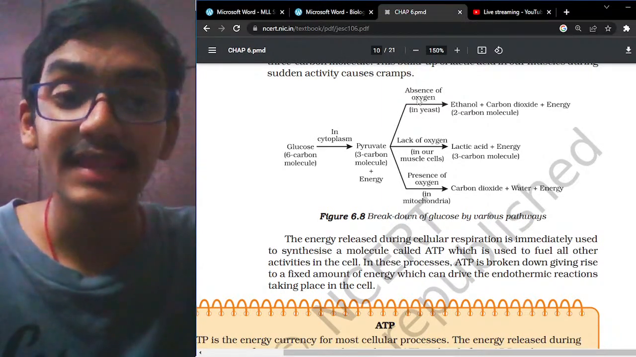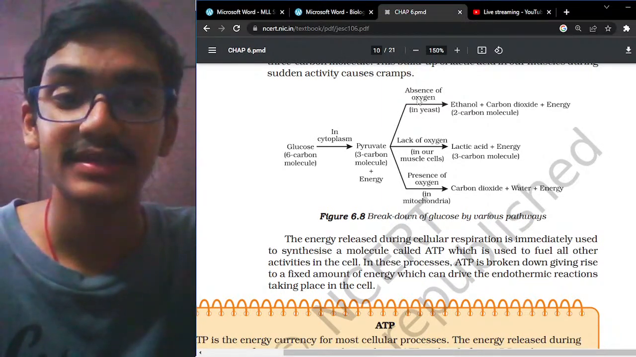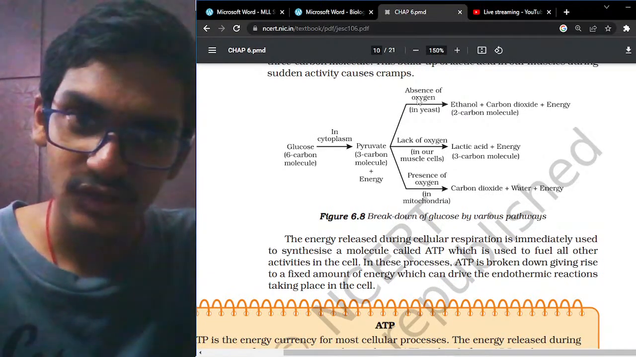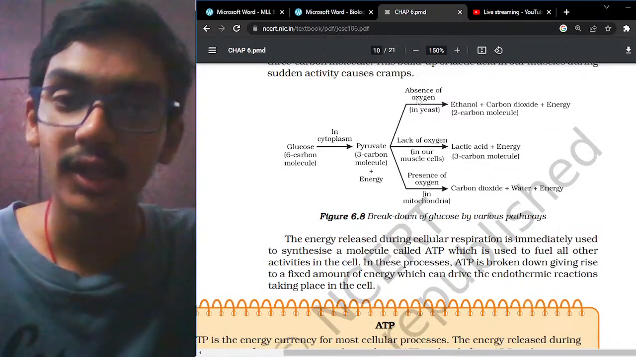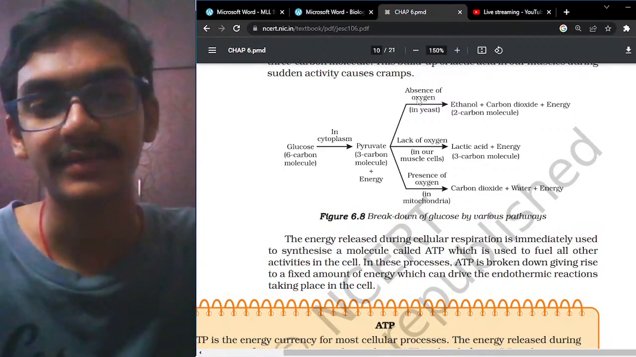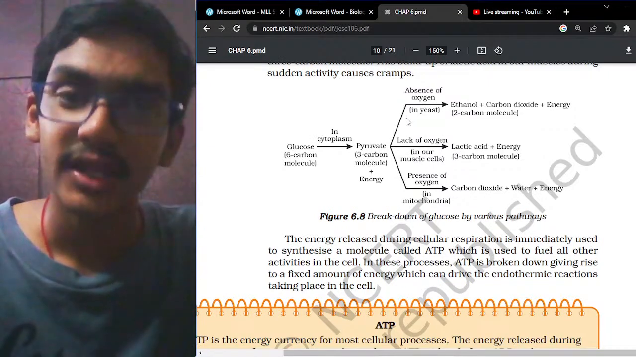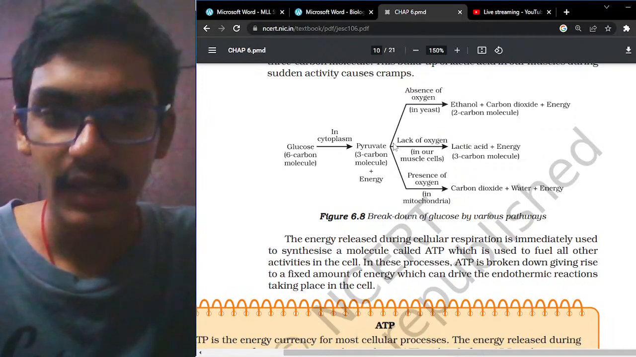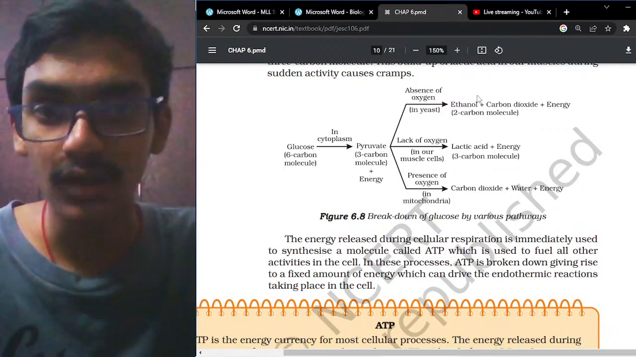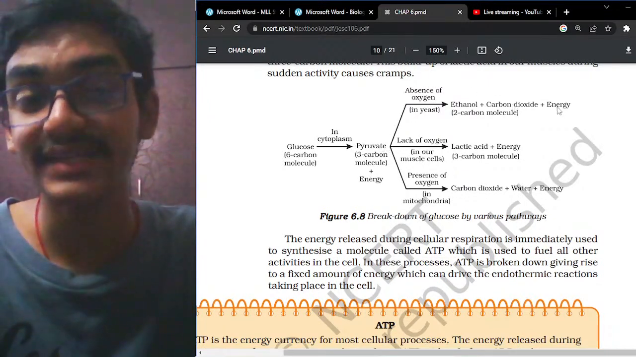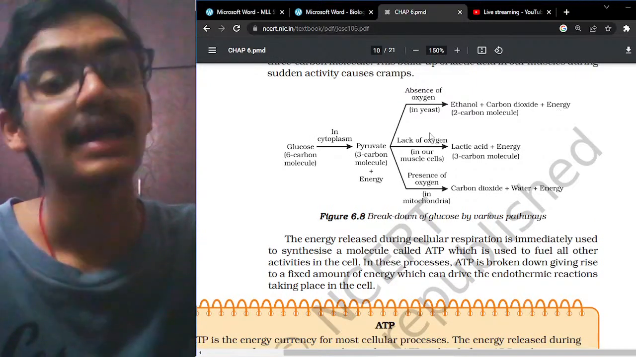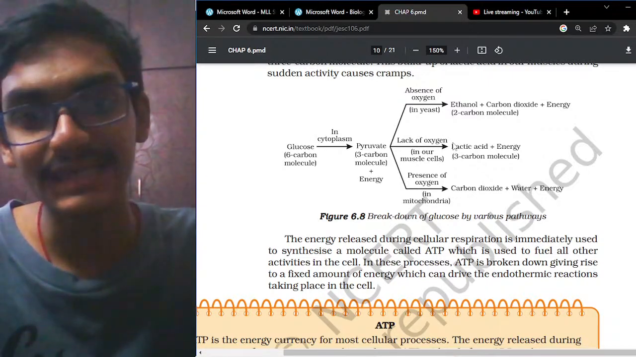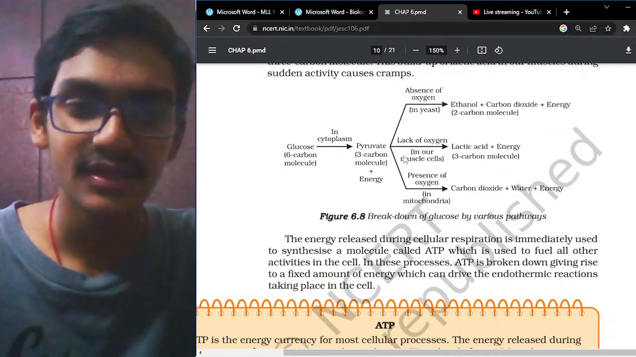So you can just remember, aerobic respiration happens in both the cytoplasm and mitochondria. Anaerobic respiration happens only in the cytoplasm. In anaerobic respiration, that is the absence of oxygen, glucose is converted to pyruvate by glycolysis, and after that ethanol, carbon dioxide, and energy, that is 2 ATP molecules, are formed. Then in the lack of oxygen, it forms lactic acid and energy. This is the entire process.